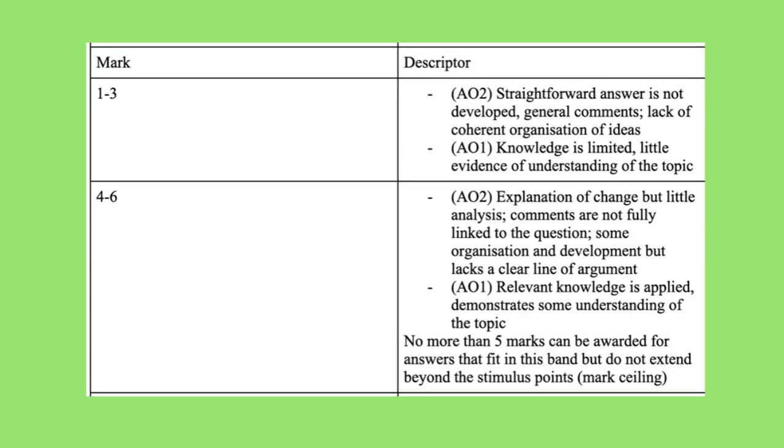These are the bottom 2 bands for this question, which again are explained in more detail in the overview video. But you might notice that we're seeing words like straightforward and general. So it might mean that maybe you've given a statement saying that this was a particular change or this was a particular cause, but you haven't gone into enough detail to explain why that led to changes over the period. So maybe think about drawing in more evidence from your own knowledge. Maybe think about using the word because more, so really trying to explain the root of the question and show the examiner that you've analysed what they've asked you to.